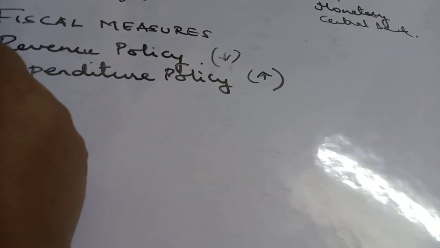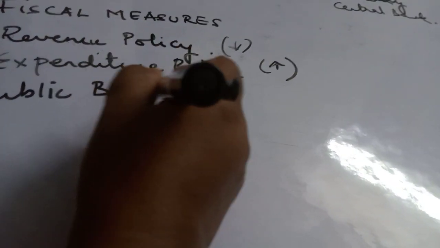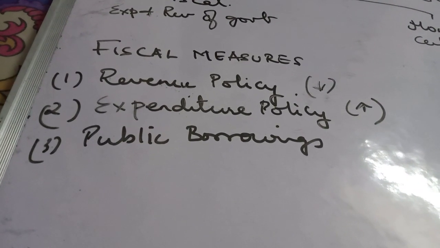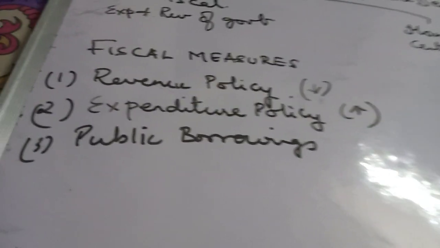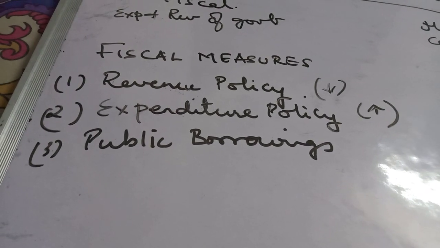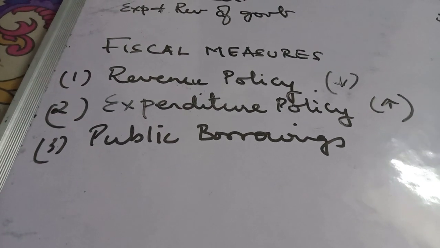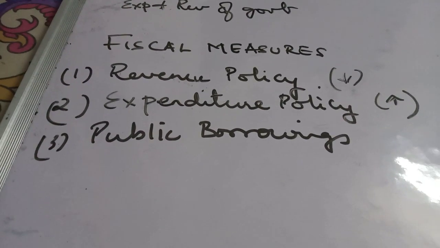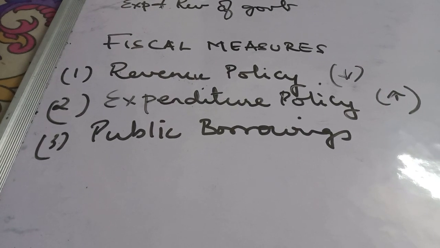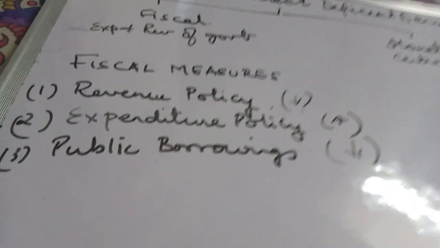Third, public borrowings. During times of deficient demand, the government should redeem, that means give back, all the public borrowing. So the public borrowing taken by the government should be redeemed back. Now when it gets redeemed, the value which was once given comes back in the hands of people, and thereby increases the aggregate demand. So the public borrowing will be reduced. We are seeing this from the point of view of the government.